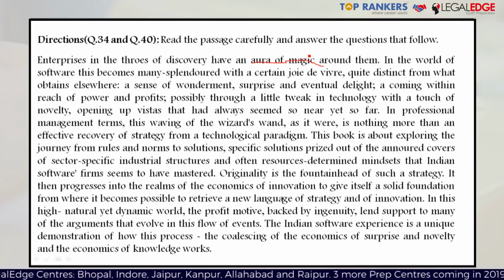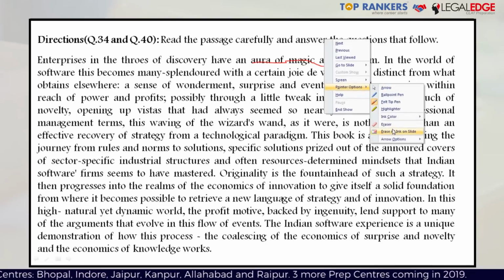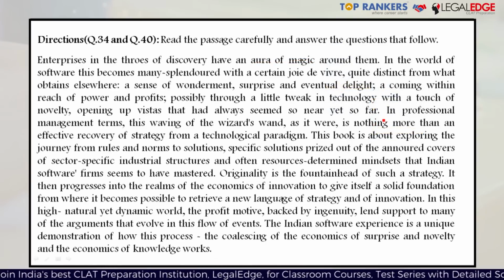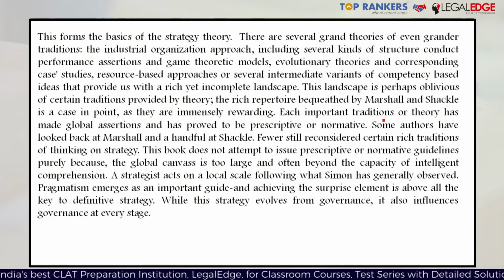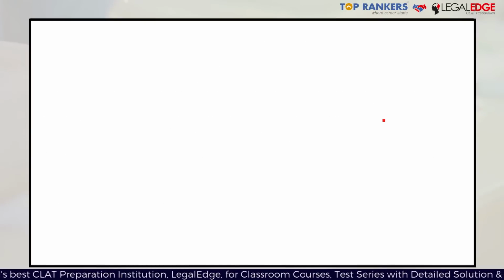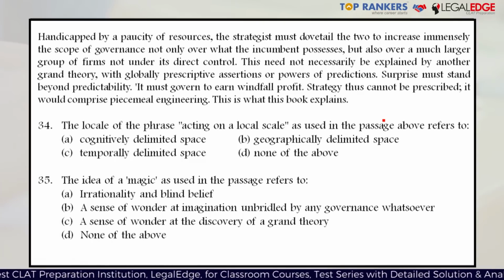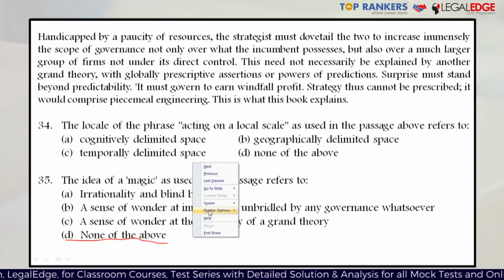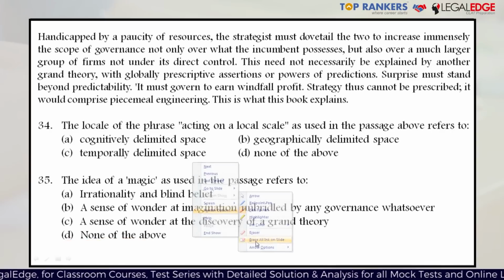The first option is irrationality and blind belief. The second option is a sense of wonder and imagination unbridled by any governance whatsoever. And the third option is a sense of wonder at the discovery of a grand theory. If you carefully read the first few lines, you'll understand that options A, B, and C are not relevant here, and the right answer has to be D, none of the above. Let's go back to the passage and see if it makes sense.